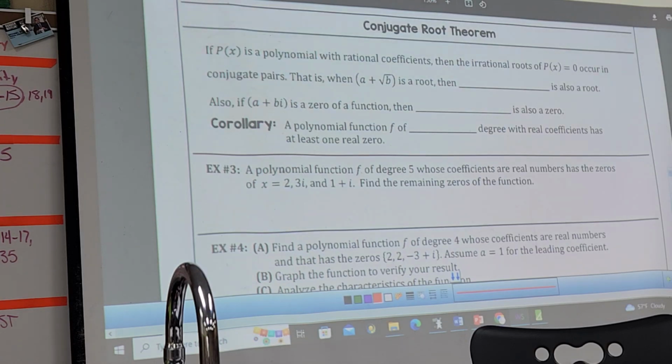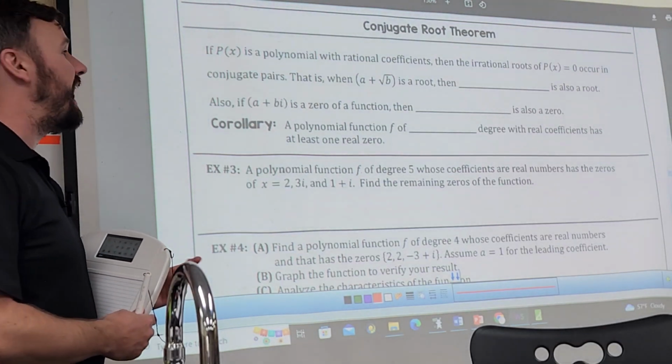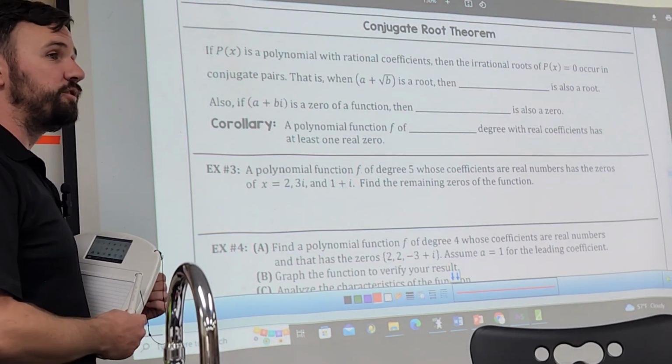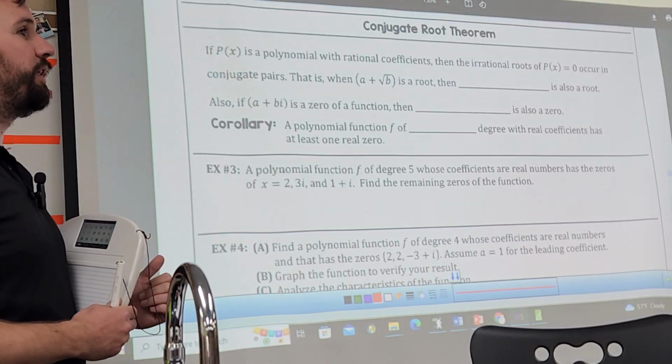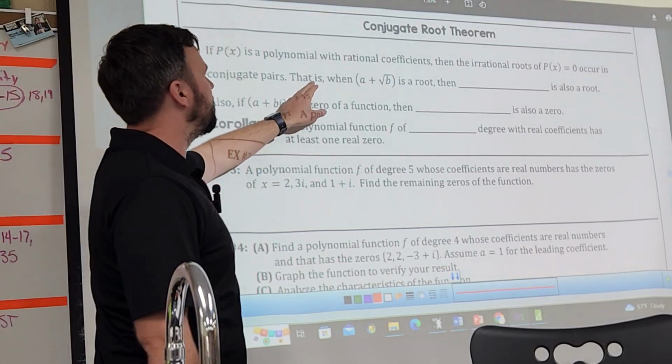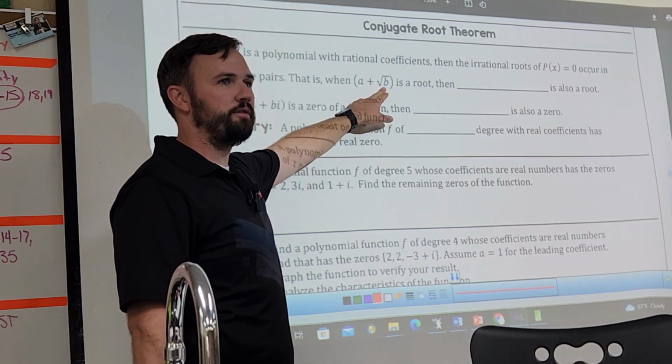So, fundamental theorem of algebra, what did that state from before? It said that every polynomial f of x of degree n greater than or equal to 1 can be factored in the form of n linear terms. You guys recall that? Memorize it. So what we're going to talk about here is our roots and what can happen if we have an irrational root and what can happen if we have a complex root. So this would be an irrational root because we have a square root, right?